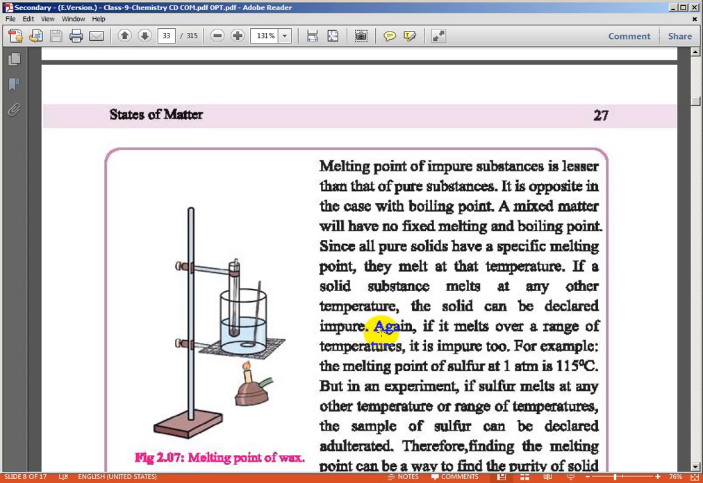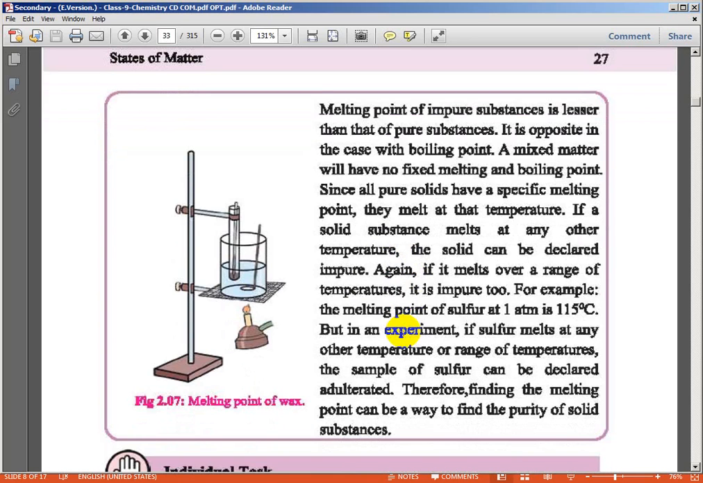When raw material comes from a foreign country, they take the melting point and boiling point of the raw material to check purity. If the fixed melting point range is correct, the substance is pure. So when raw material comes from abroad, they do different tests, like melting point and boiling point, for finding the purity of a substance.